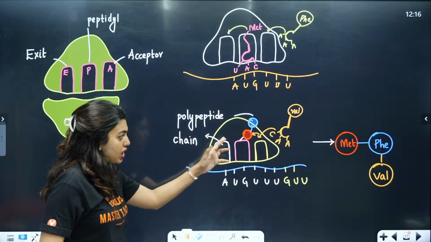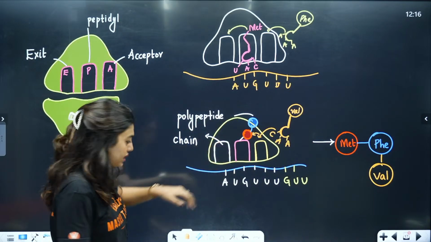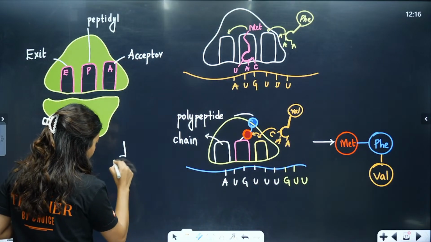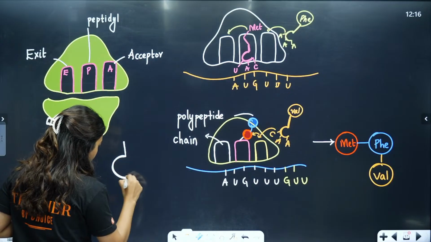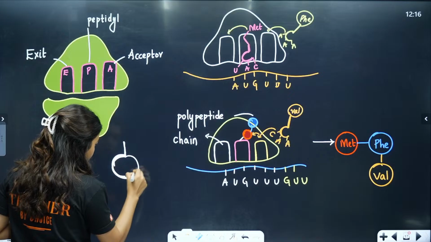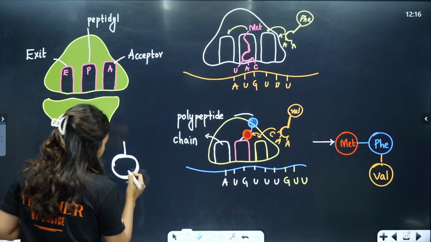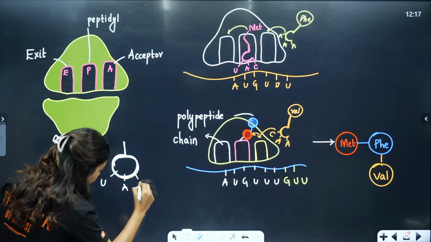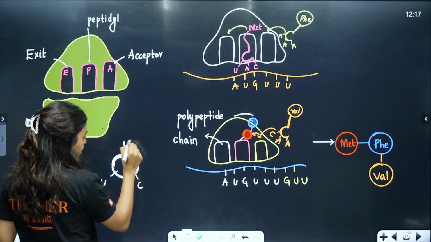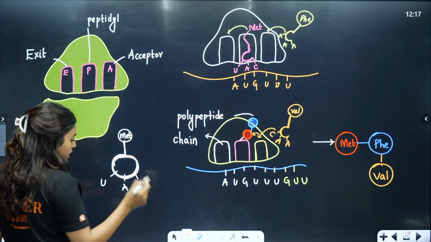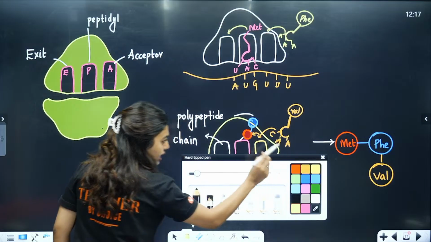Now students, this chain formation, remember one tRNA is there, right? So let's say here we have a tRNA. This is the tRNA I am drawing because I can't draw the full loop. This is the anticodon loop. The first tRNA was UAC. This tRNA is already a charged tRNA, and it has a methionine here. Now this tRNA came and it was in the peptidyl site, right?